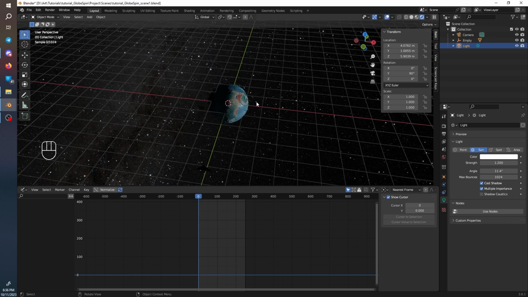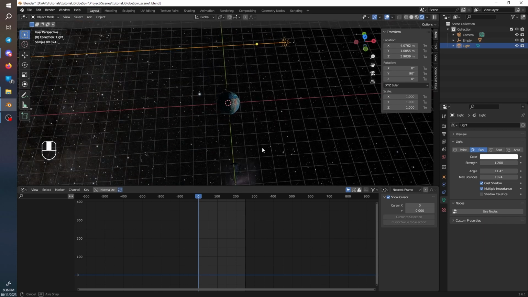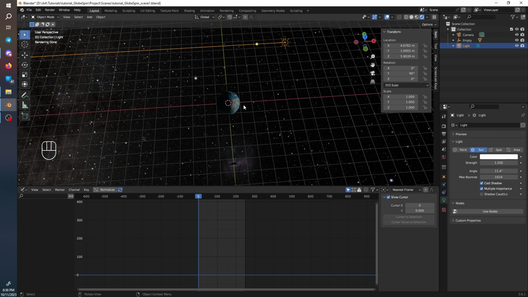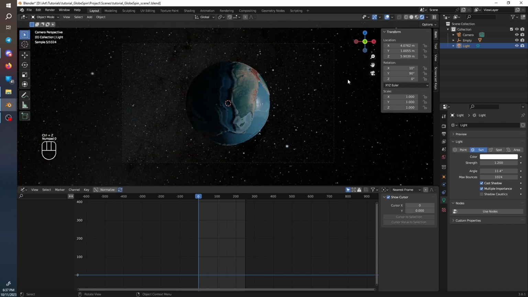Now, I wanted a little bit more of the front to be showing, so I rotated this 10 degrees along the X. You can rotate more if you want, or less. So if I put this in here, you can see, if I set this back to 0, it shows less.